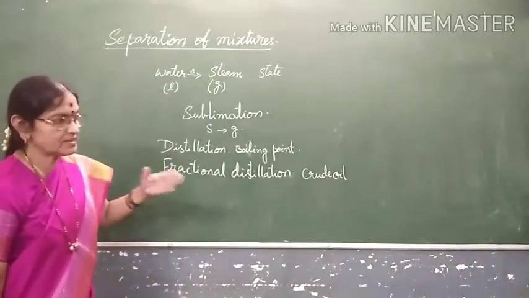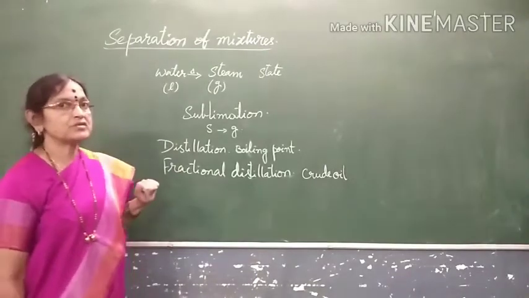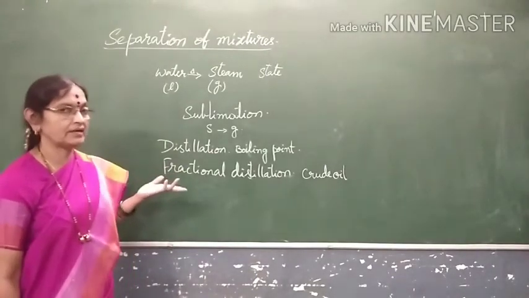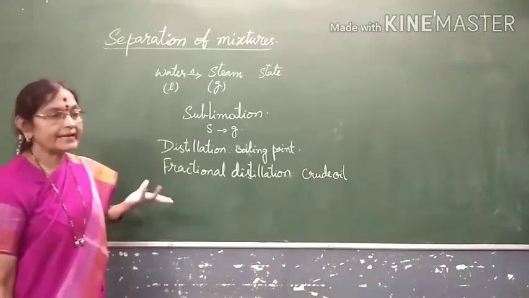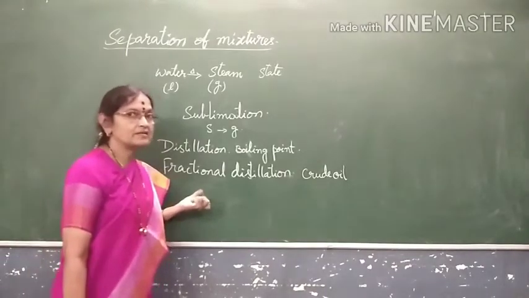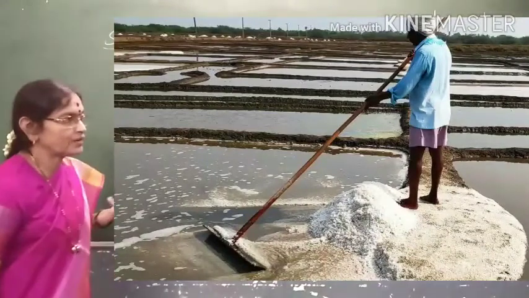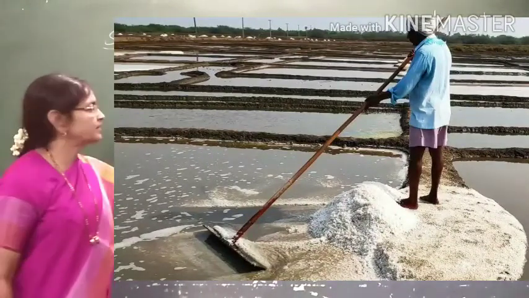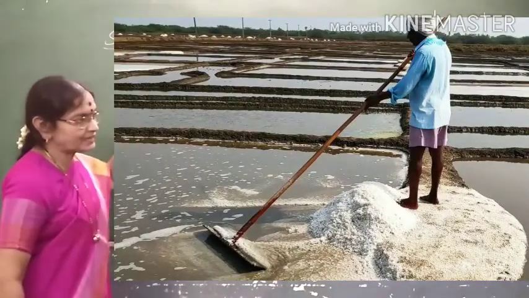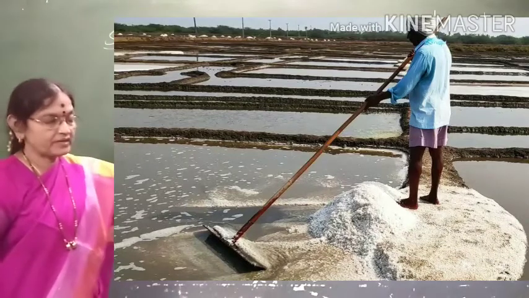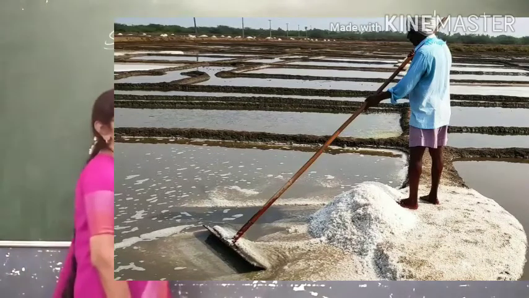Now, when anything is dissolved, you are using the simple process of evaporation and condensation. For example, getting salt from sea water. Sunlight is used. That heat energy evaporates water, and you are getting salt. Evaporation and condensation process, you use whenever any substance is dissolved in a mixture.